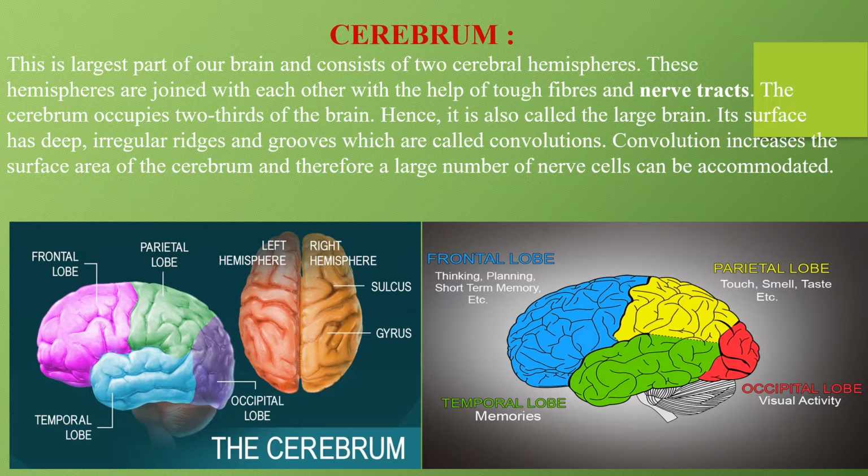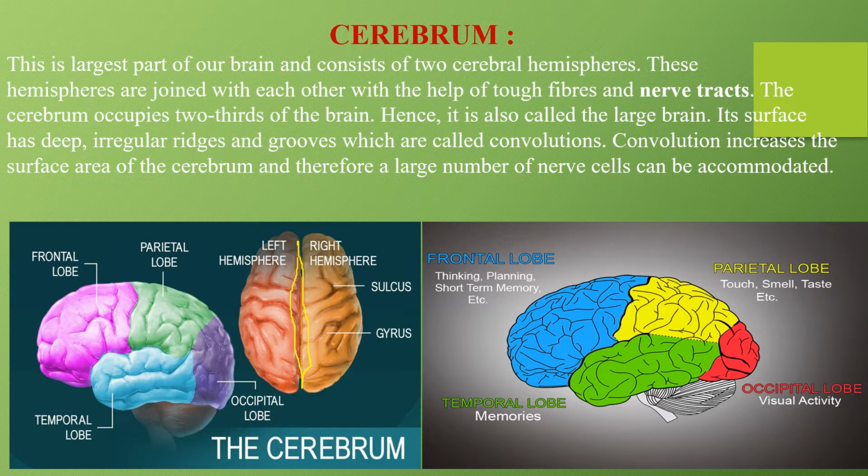These hemispheres are joined with each other with the help of tough fibers and nerve tracts. इसके through join किए गए हैं nerve fiber और nerve tracts. Okay, I'll just show you what I'm talking about. I'll be taking yellow color to show you all that. This portion that we are talking about, this is the portion which has been joined.